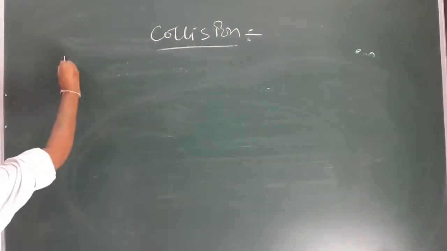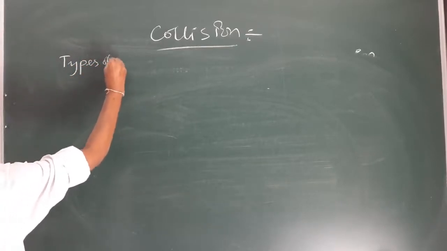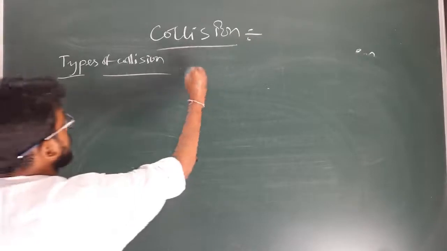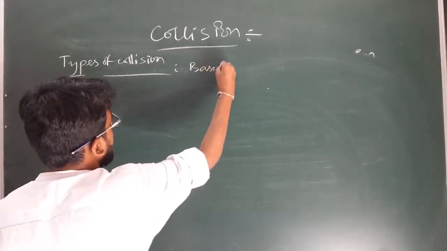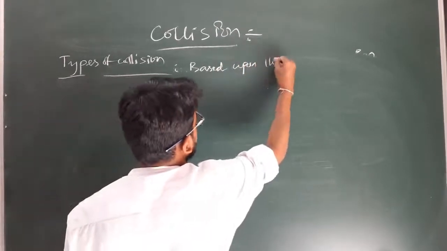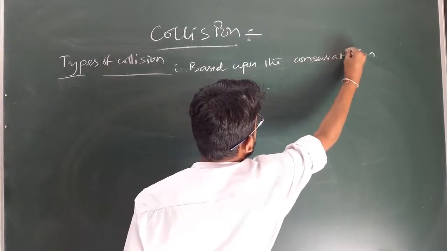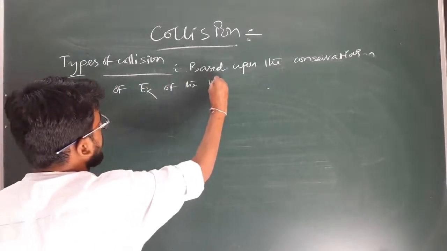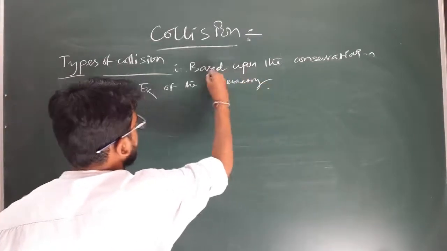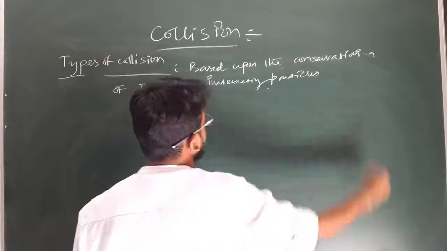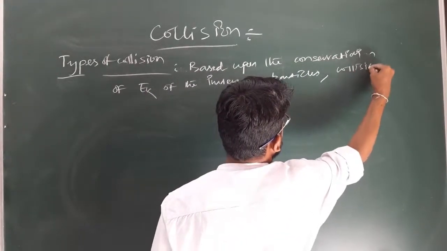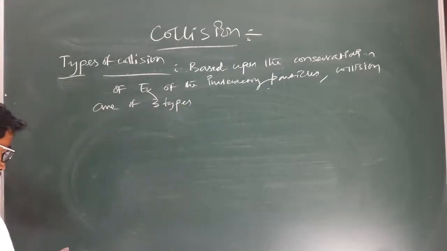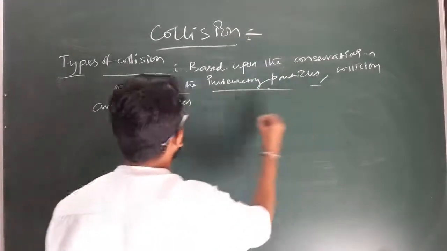So now let us discuss the different types of collisions. So, types of collision. Based upon the conservation of kinetic energy of the interacting particles, collisions are of three types.